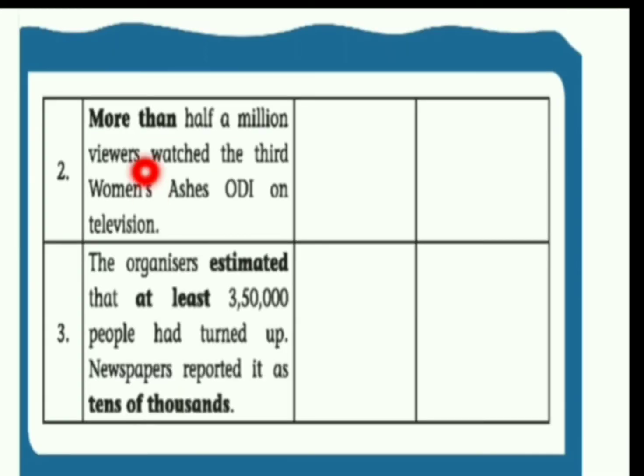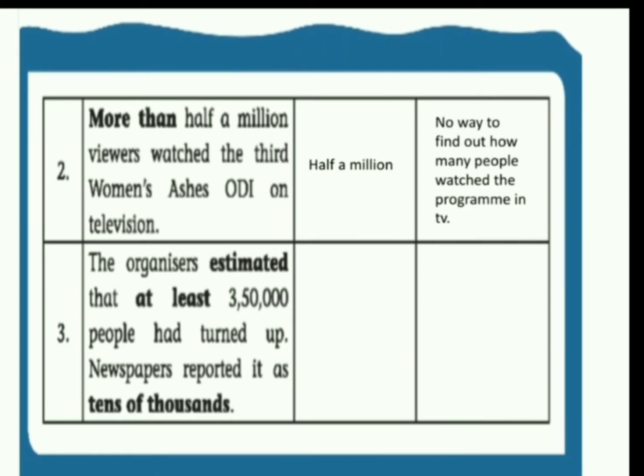So see the second question. More than 500,000 viewers watched the third Women's Ashes ODI on television. What is the number here? Yes, it is 500,000. So write in the box. Then we can't calculate the accurate value of how many persons have watched the television. So we have to give the answer as no way to find out how many people watched the program in television.